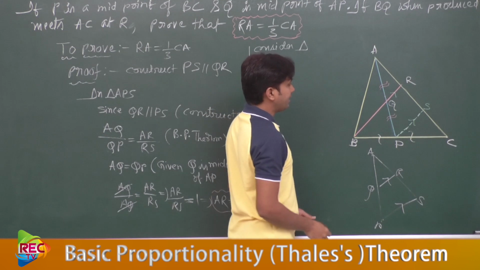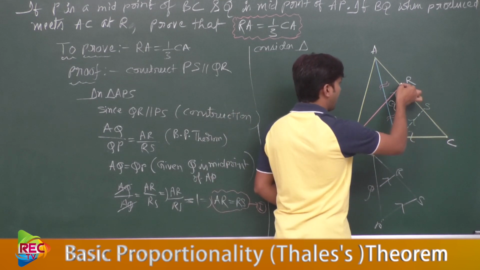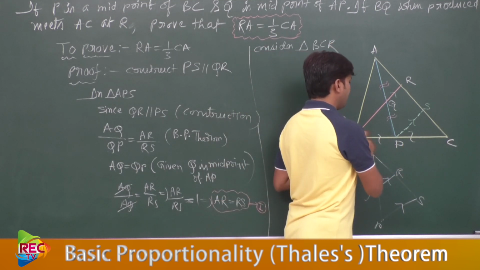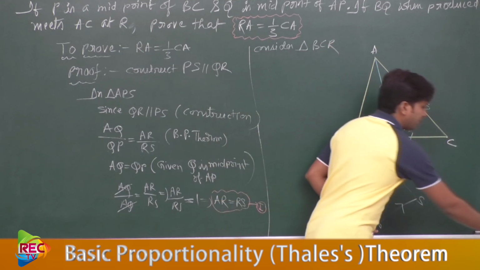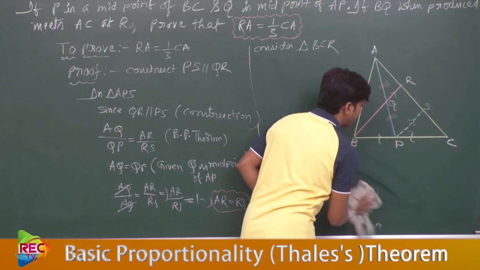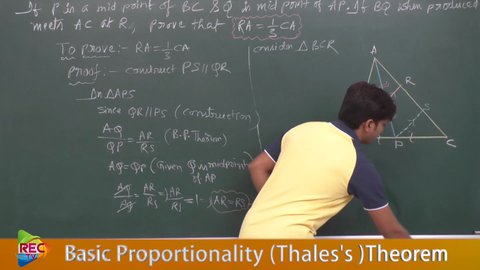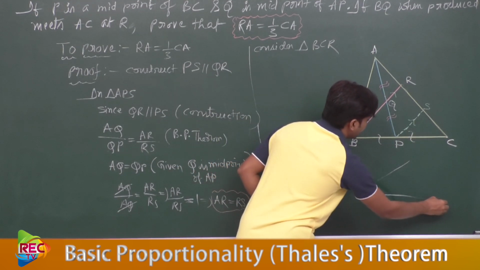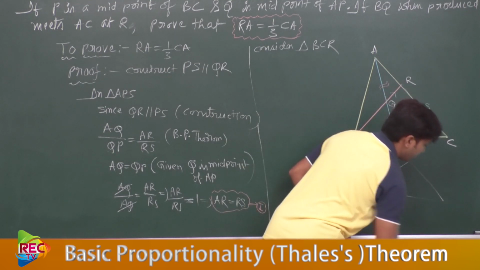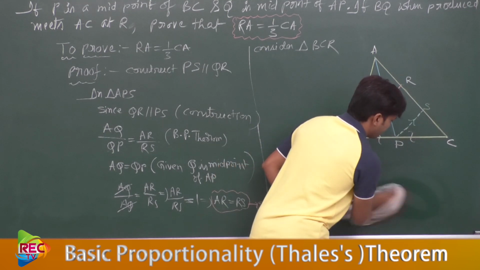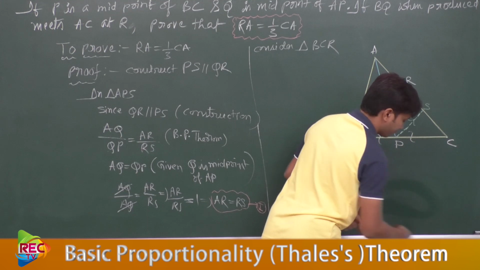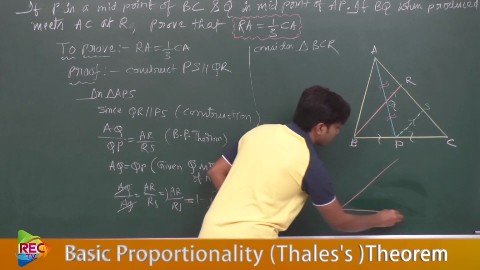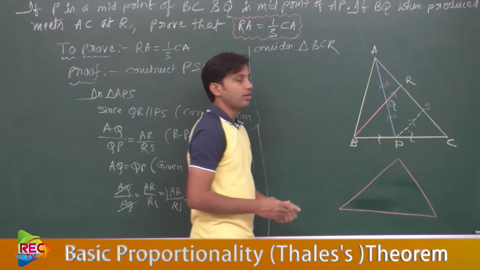Now take the triangle BCR. BCR means which triangle? This. Let me draw that separately so that you can identify. See this? Here, this triangle is drawn separately like this. We have drawn like this.